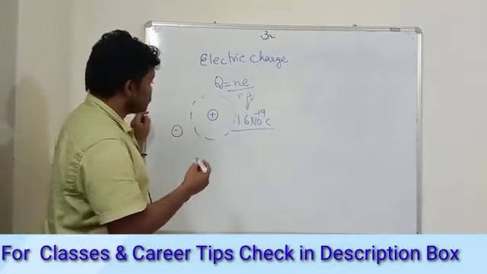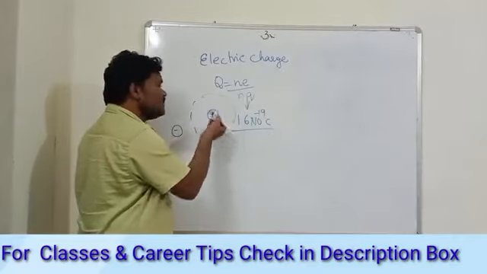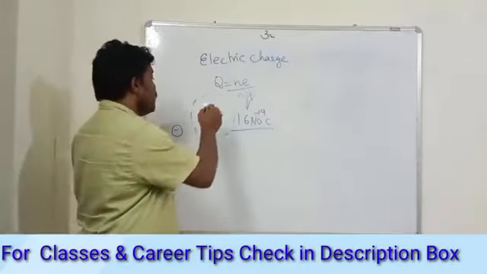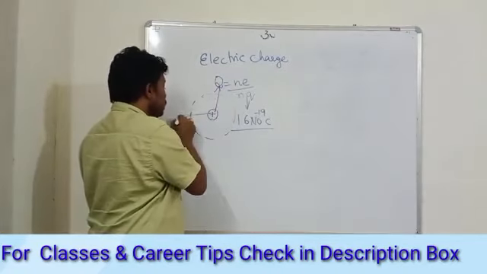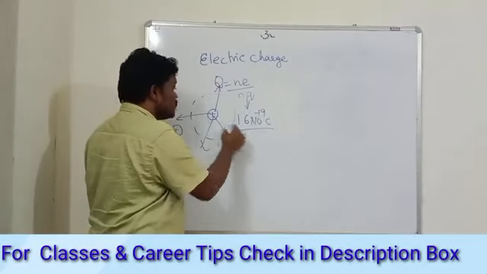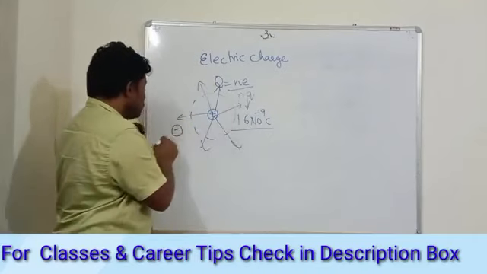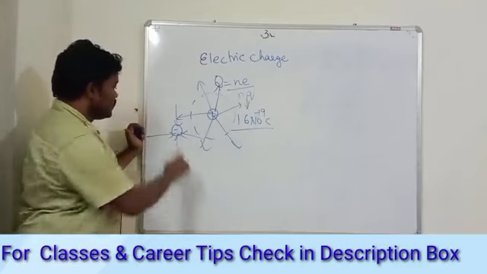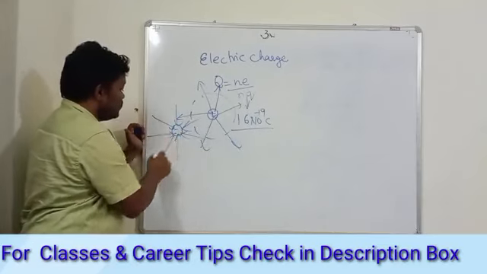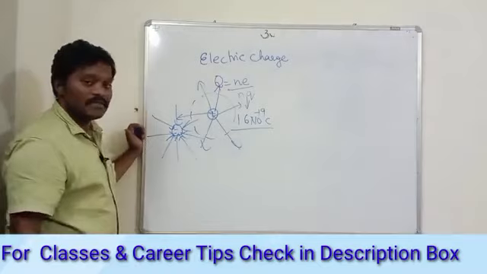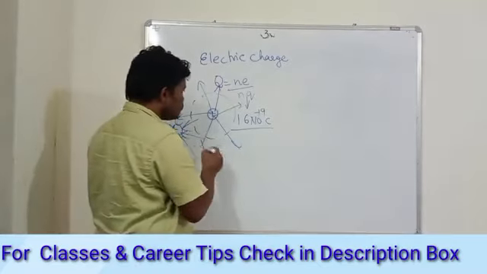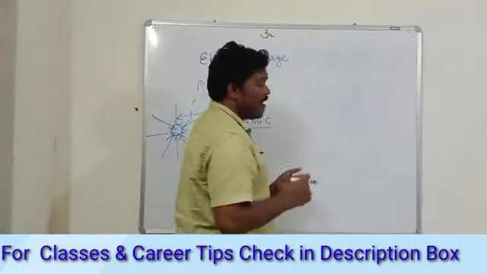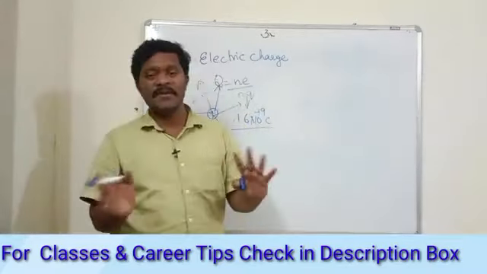Okay, so electric fields are generally represented as vector quantities. For a plus charge, the field lines are outward, and for a minus charge, the field lines are inward. Then suppose you have two charges separated by a distance.